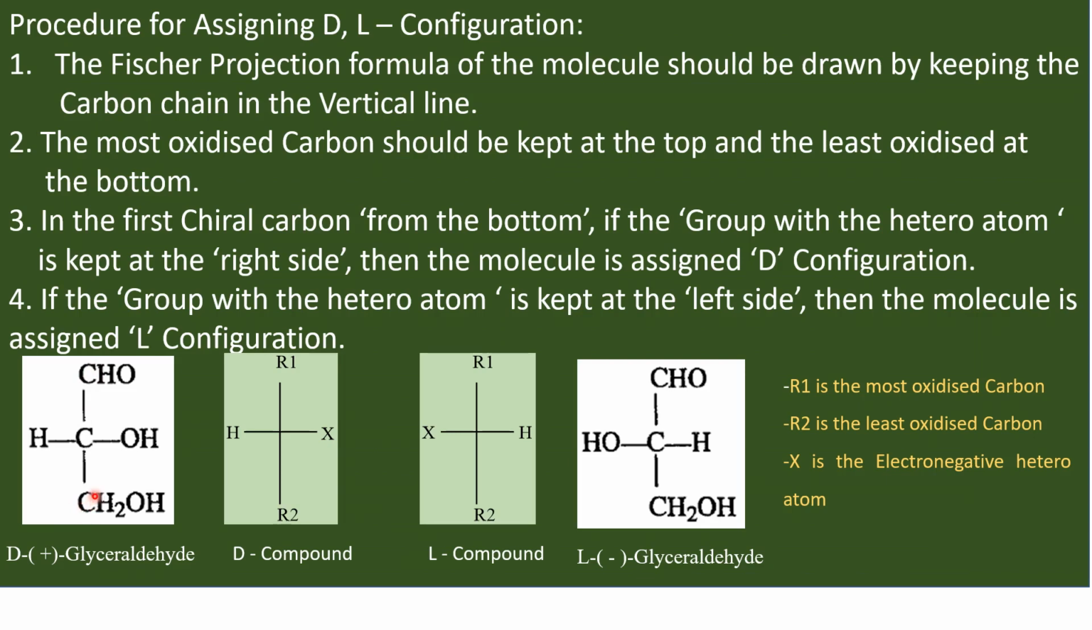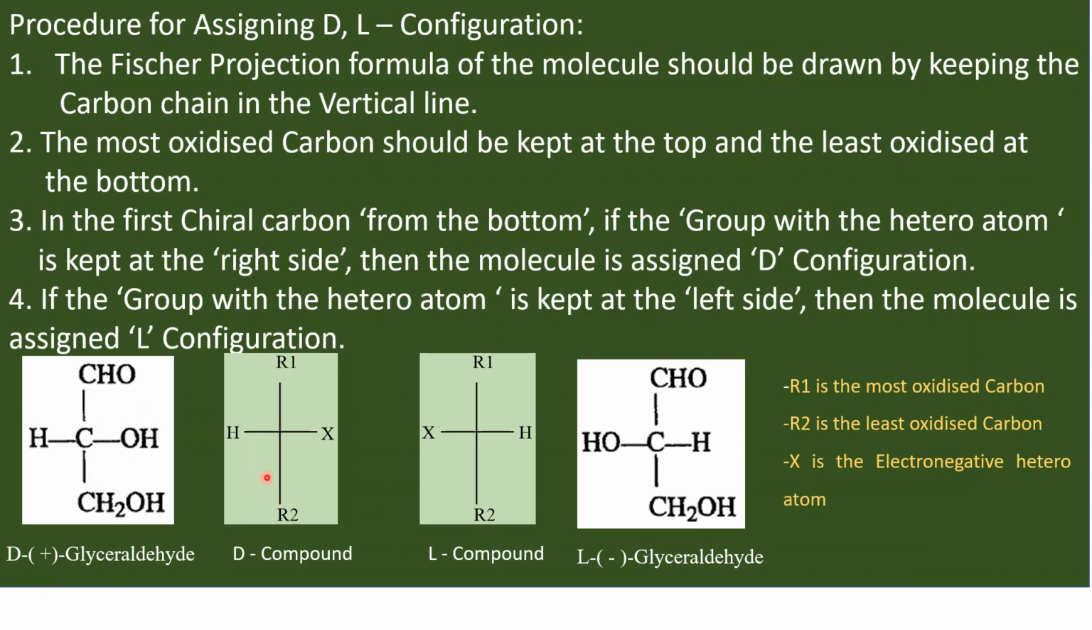And the first chiral carbon from the bottom should be looked at. If the OH group is at the right side, the molecule should be given D configuration. And if this OH group at the first chiral carbon from the bottom is at the left hand side, it should be assigned L configuration. So now we are assigning D and L based on the presence of OH group at the right or left.